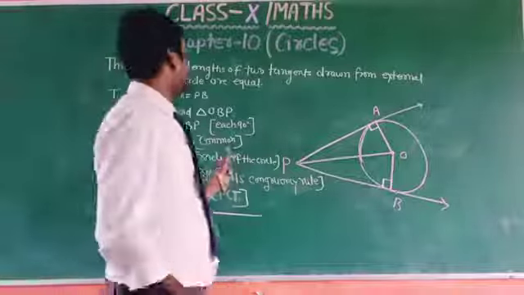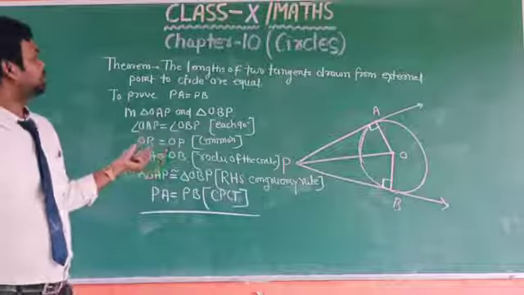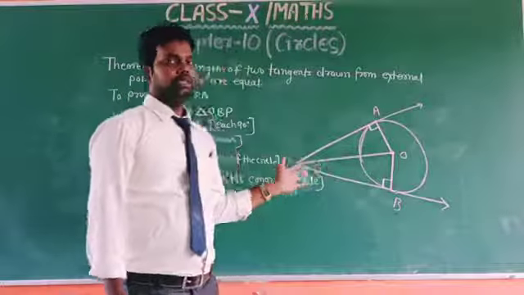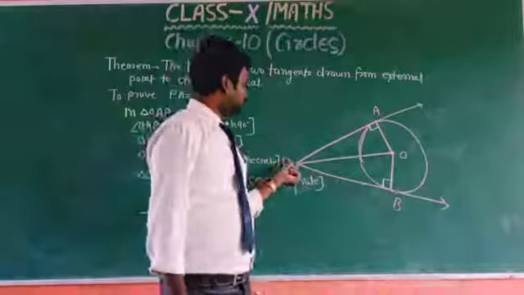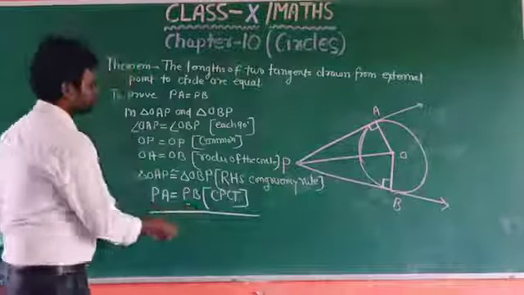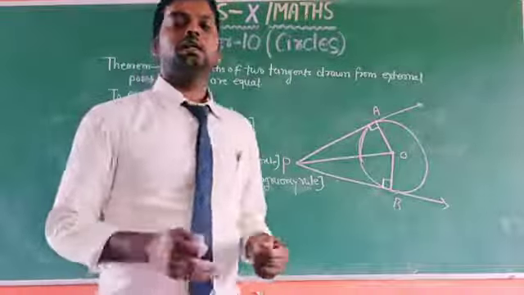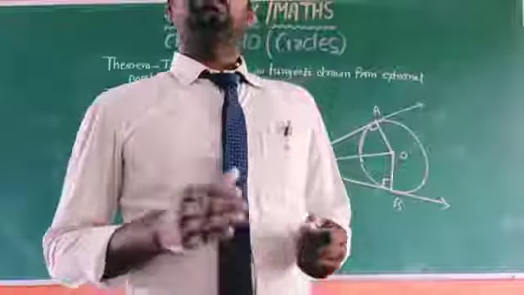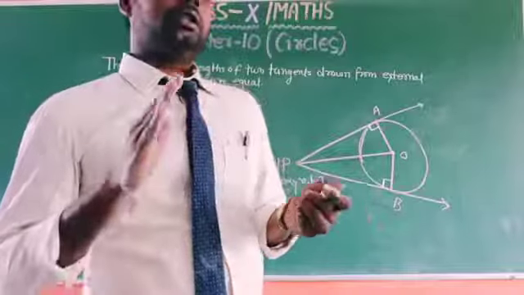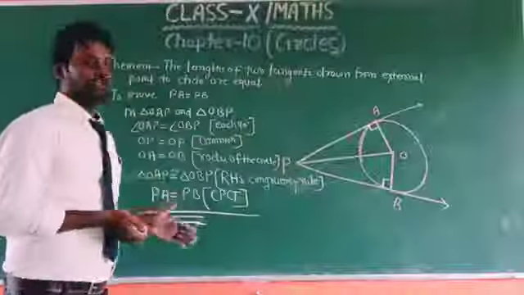So dear children, we have shown by the congruency rule of triangles that the length PA equals PB, meaning the lengths of these two tangents drawn from an external point to the circle are equal. So we can say that when point P lies outside the circle, only two tangents can be drawn from this point, and these two lengths are equal. So we have shown this with the help of this theorem.